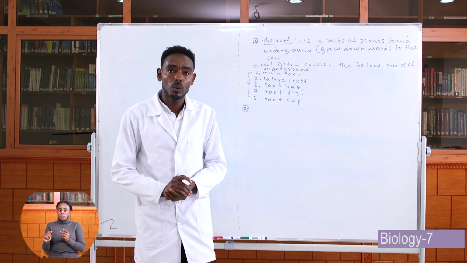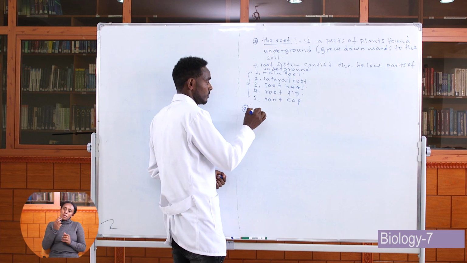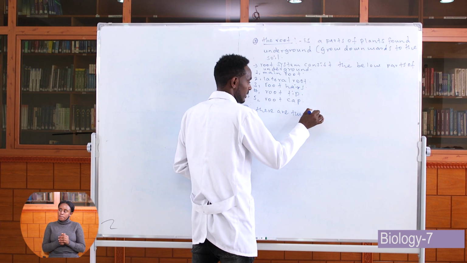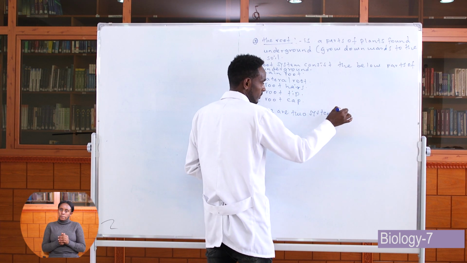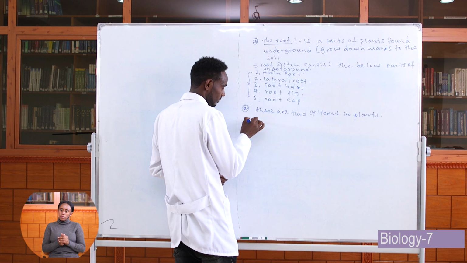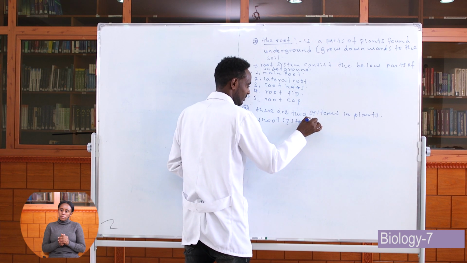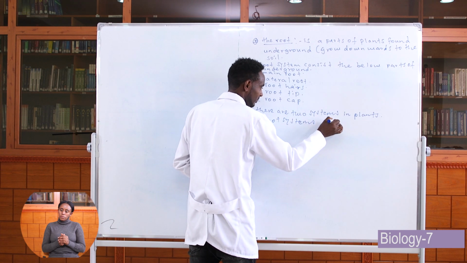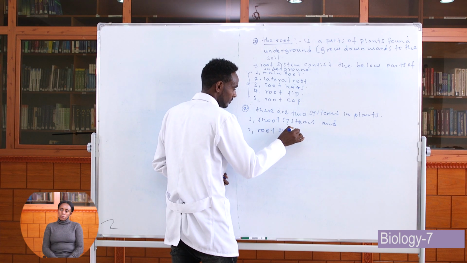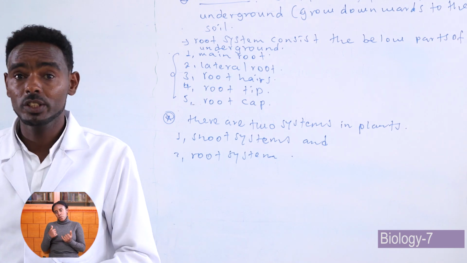Then we see about the systems in plants.